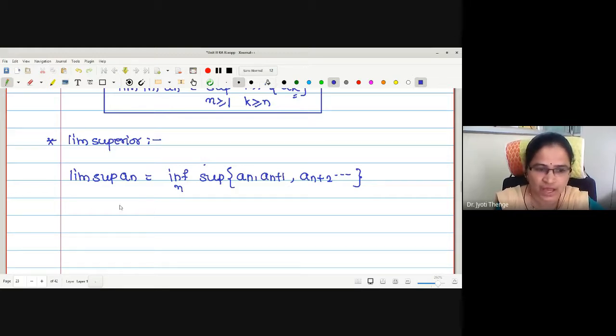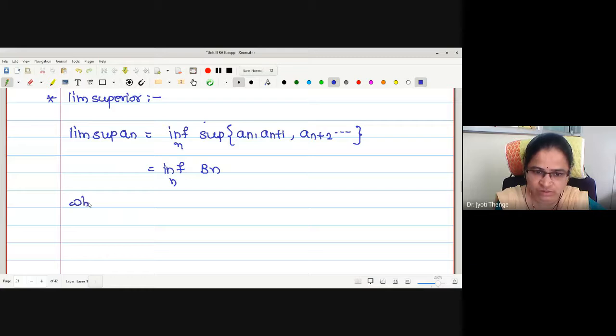Again, if I write this set as some B_n, as I have written previously, then B_n is the supremum of the set a_n, a_(n+1), a_(n+2) and so on.